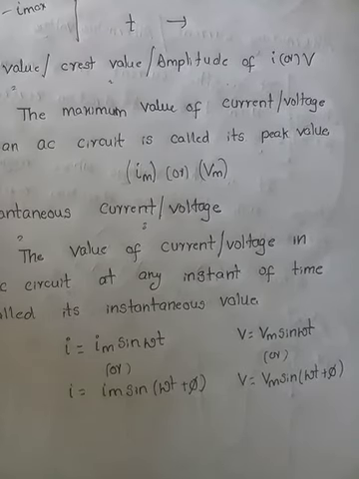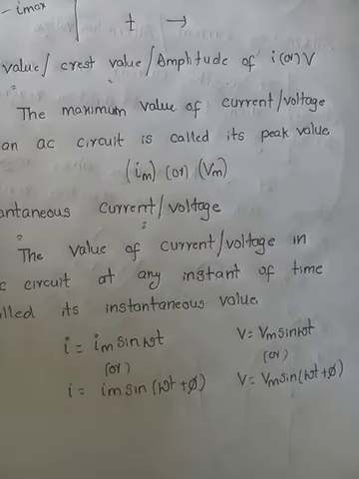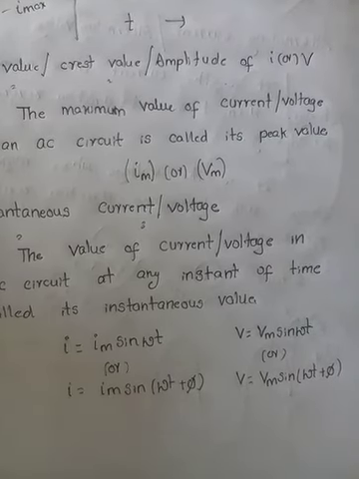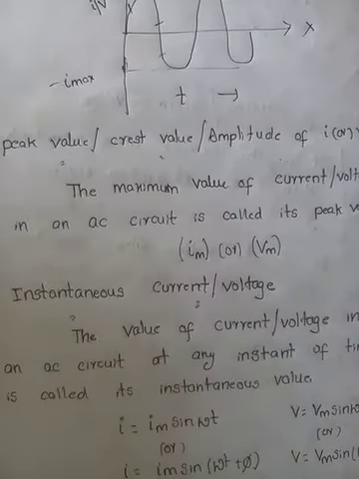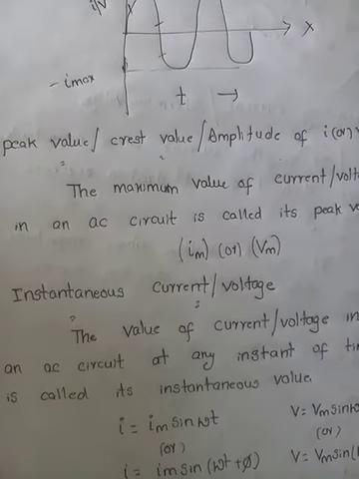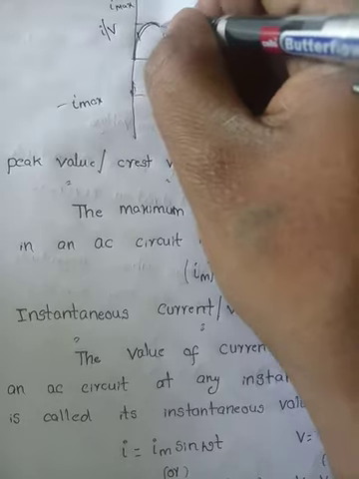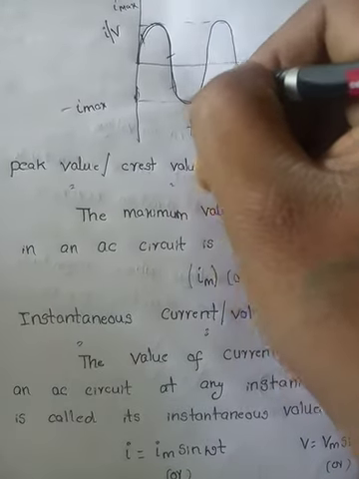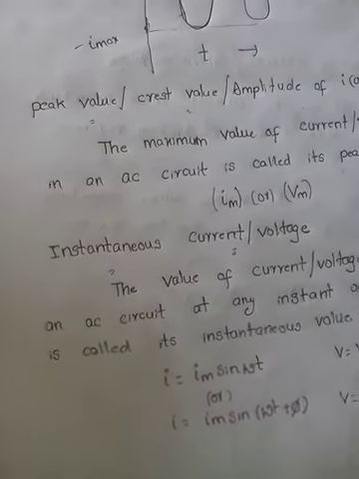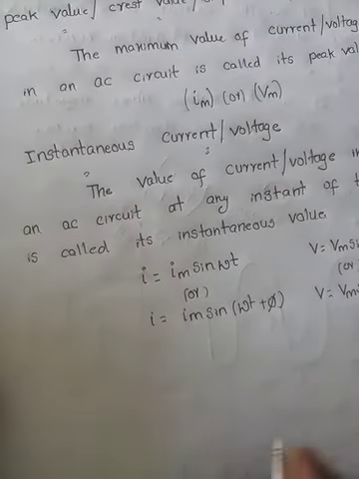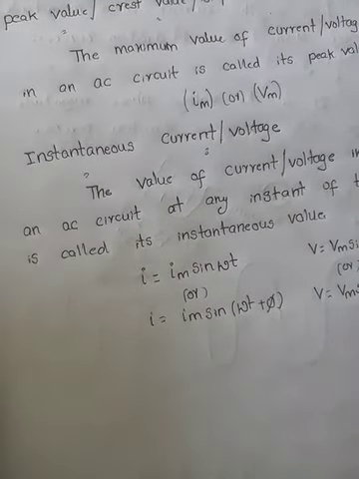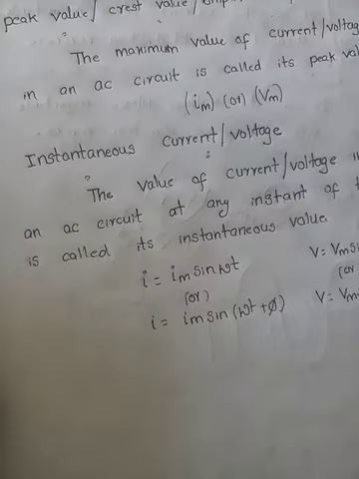Now, I want to calculate the average current flowing, right? Mean or average value of current during a complete cycle. See, from here to here, how much current is flowing, that is called the mean or average value of current during a complete cycle.